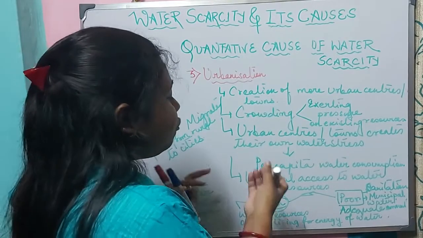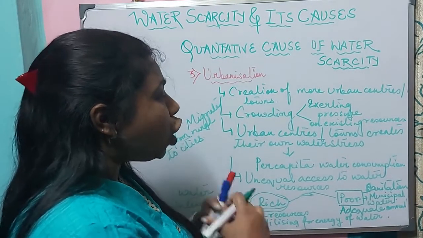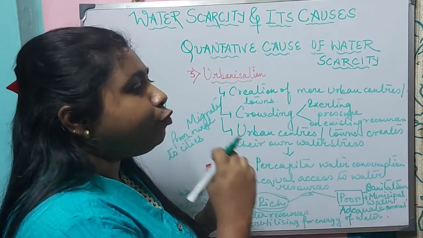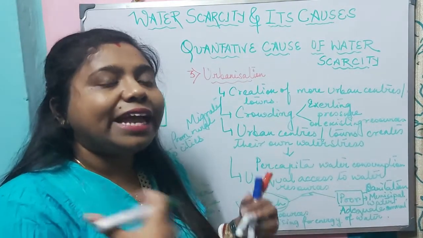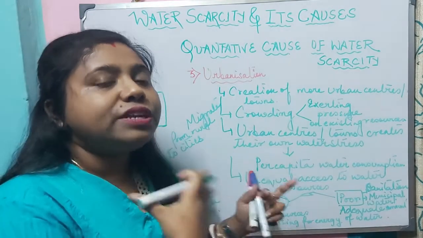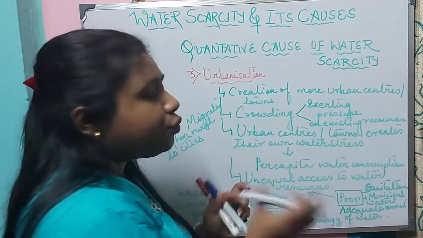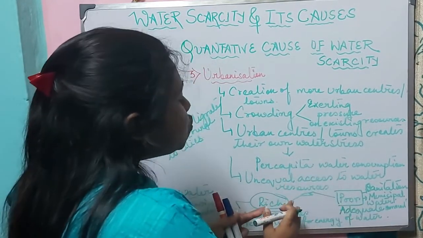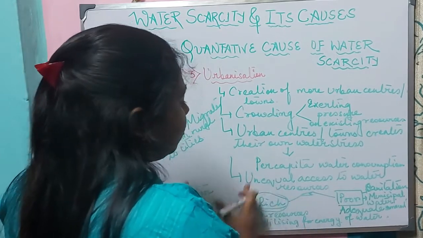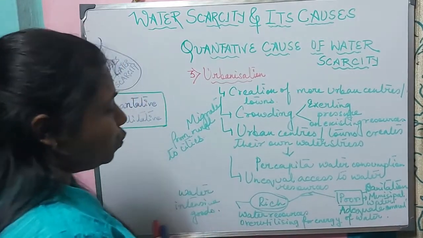Whereas the rich people who are living in complexes are not bound to follow a schedule so that they can fetch water. They can get water anytime. So the water is available to them throughout the day. Whereas for the poor people, the water is not available throughout the day. So it is leading to a division between the richer and the poor sections, because there is unequal access to water resources.